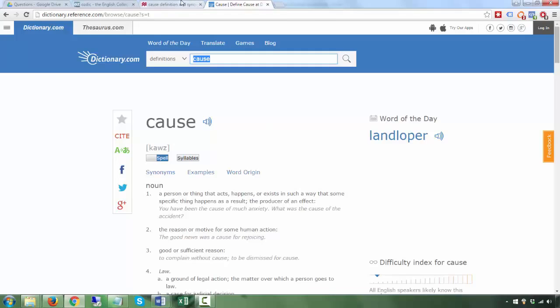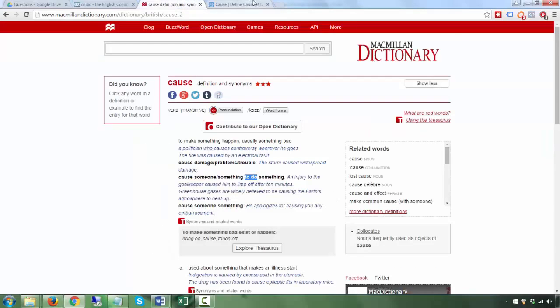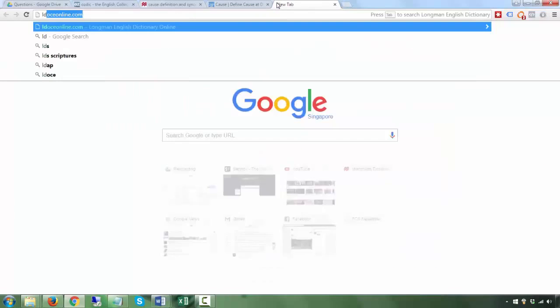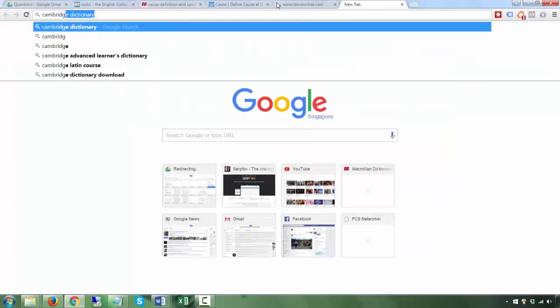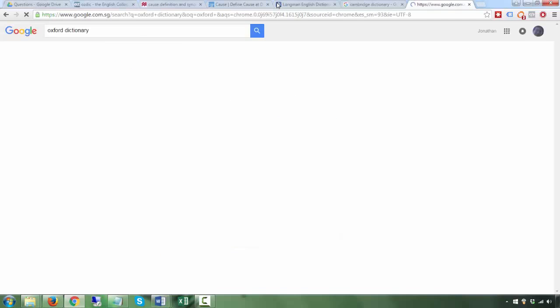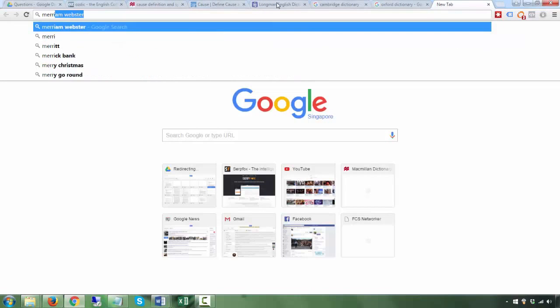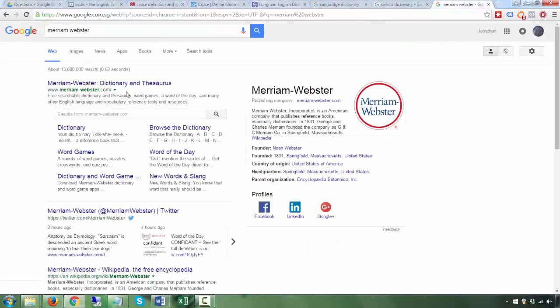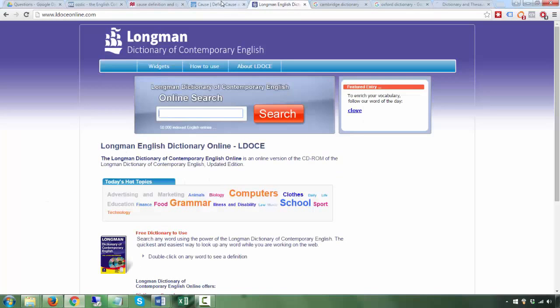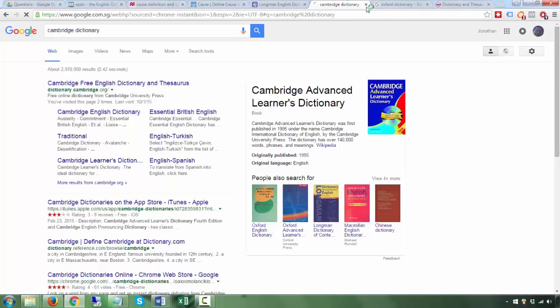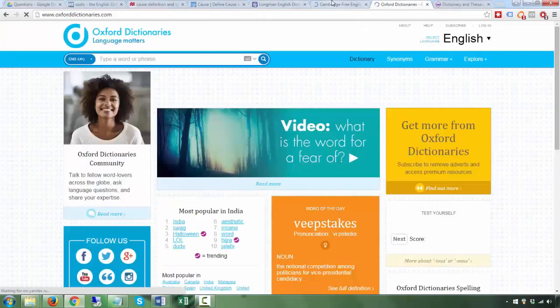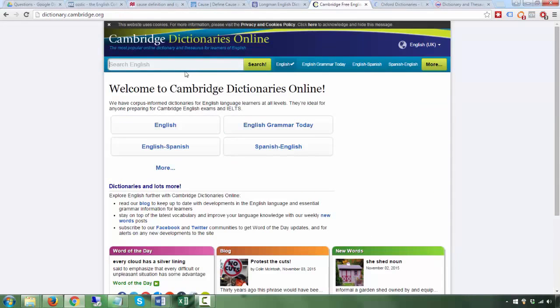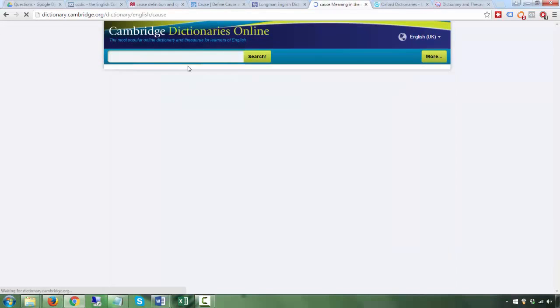You should be using a dictionary from Macmillan, Longman, Cambridge Dictionary, or Oxford Dictionary. I'm not sure about Merriam-Webster, I don't use it. I think it is an American dictionary, and I'm not sure whether they give you the word patterns, but let's go to Longman first. Longman is good. Cambridge should be too, but sometimes the online version is not as good as the physical book. So let's see whether they give you the word patterns.